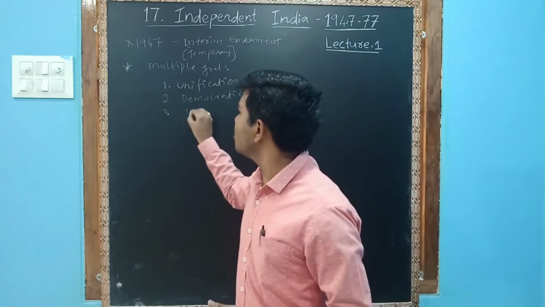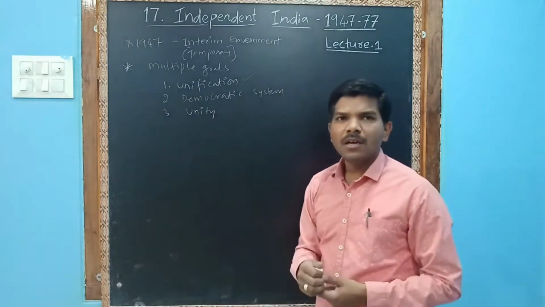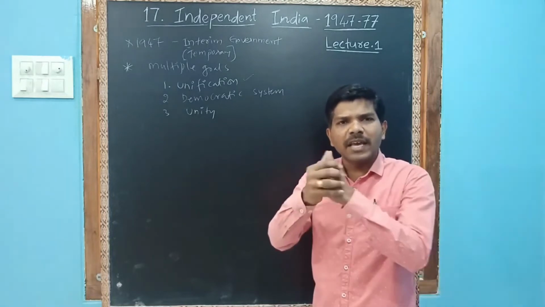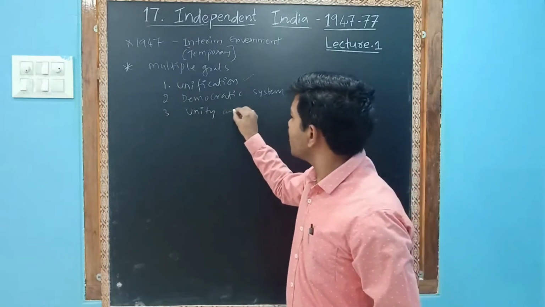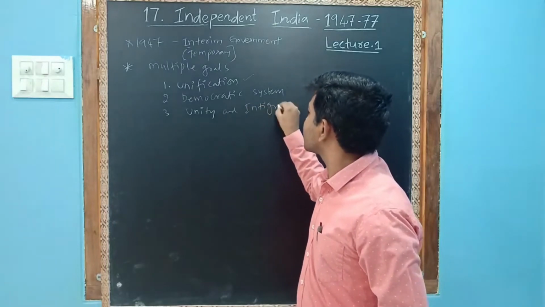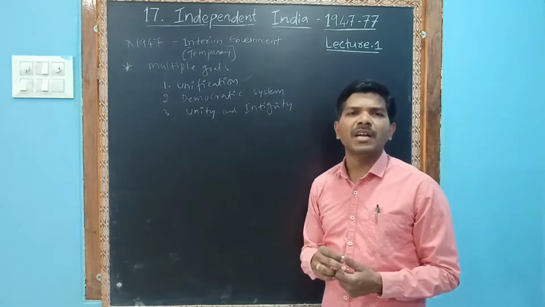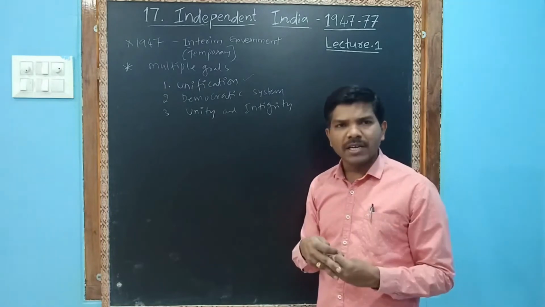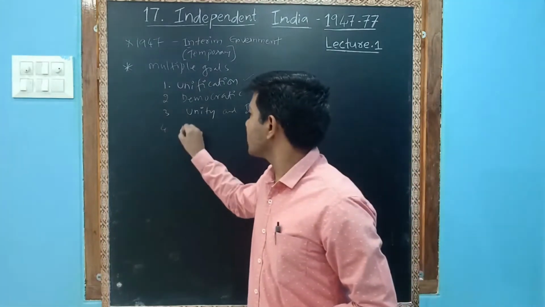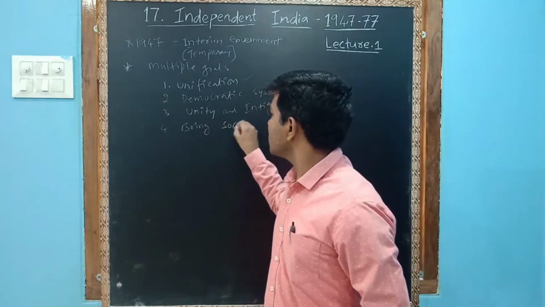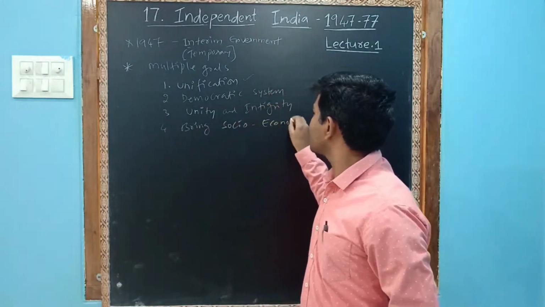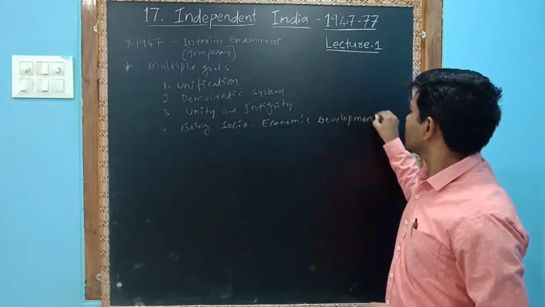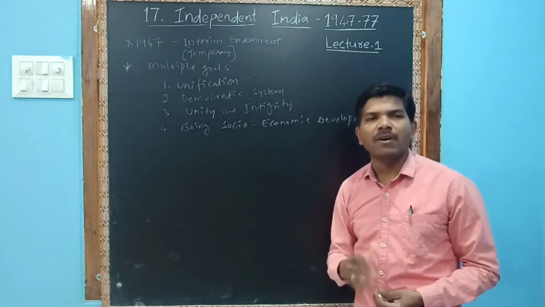Next, third one is unity. We all people are living in one territory, one political boundary. Do we all have the same idea of unity and integrity? No, we do not. Though we got independence, we do not have unity and integrity among the Indians. Next, fourth one, bring socio-economic development or transformation. So these are the challenges. They may ask for 1 or 2 marks.